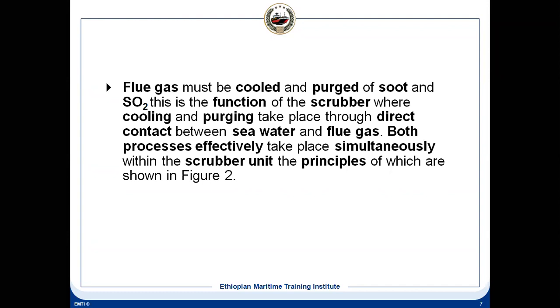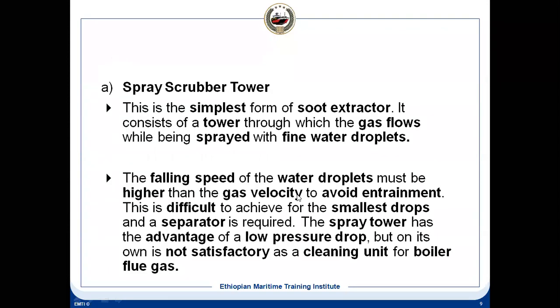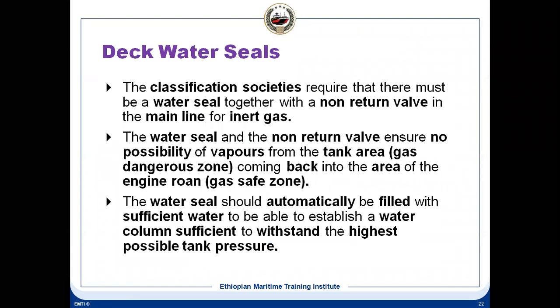So the scrubber unit, basically the principle is direct contact between the seawater and the flue gas, and only the non-condensable gases will pass through. Soot will become heavier because it will become wet, and then it will move downward, as well as your SOx and NOx will be removed. There are different types of systems. Before we go to the individual items, let us see our system.